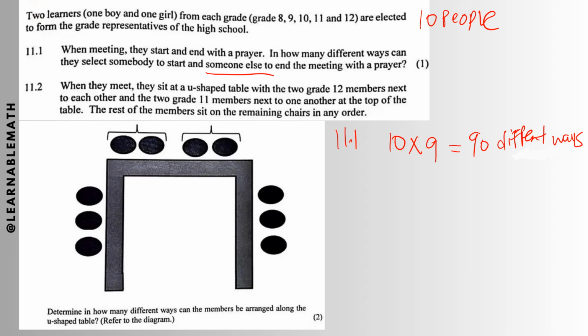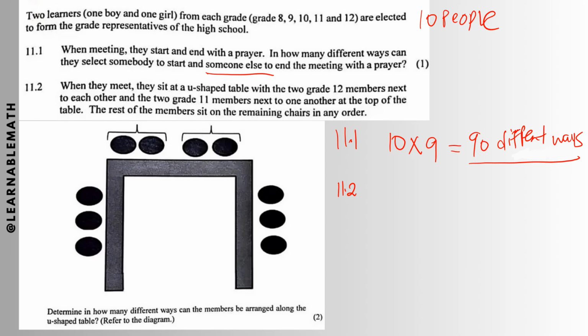All right, let's quickly go to 11.2 now. We are told that when they meet, they sit at a U-shaped table with the 2 grade 12 members next to each other and the 2 grade 11 members next to one another at the top of the table.